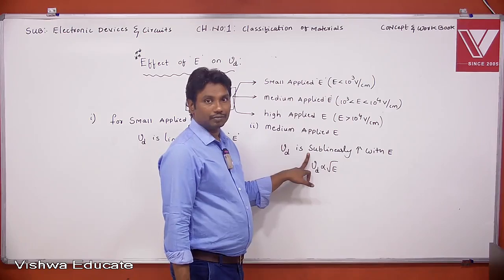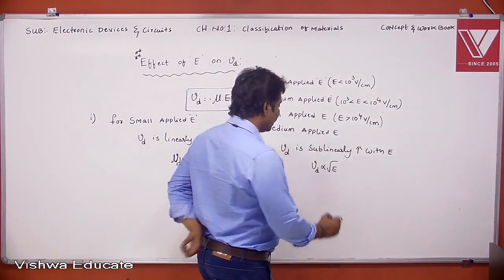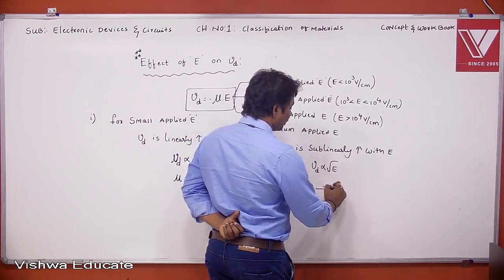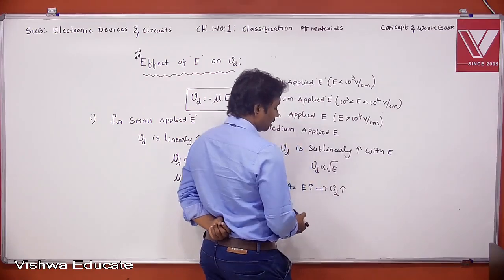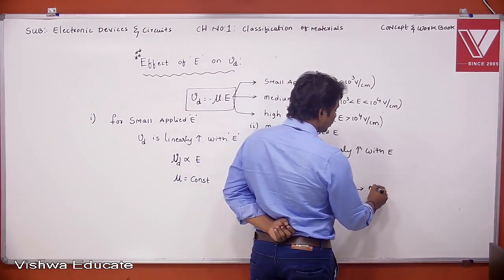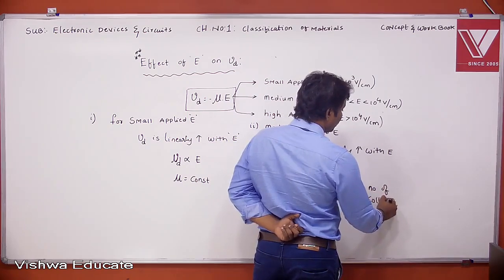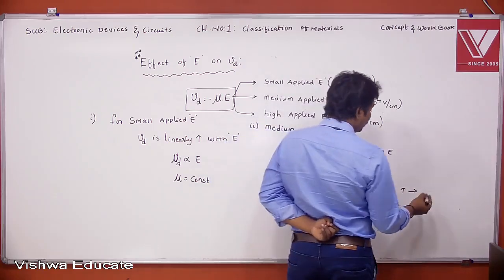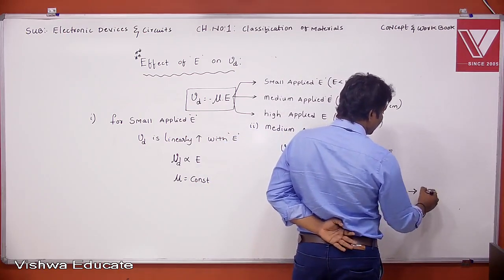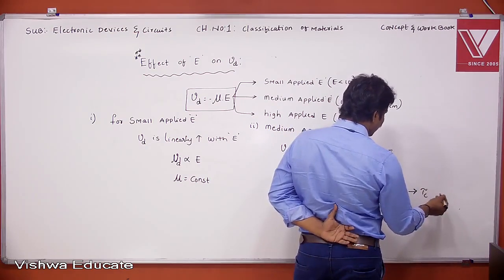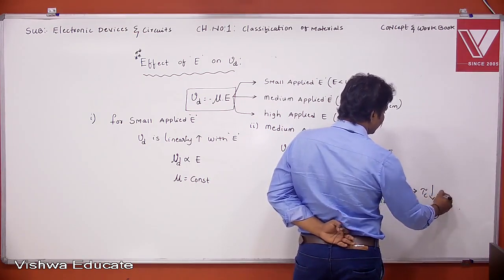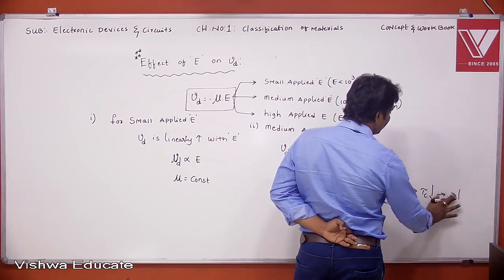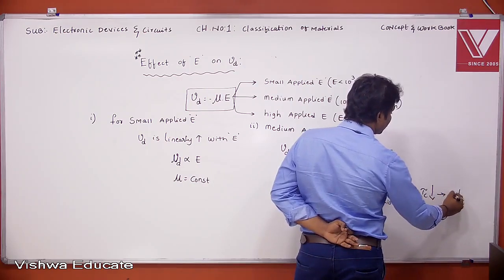Why? Because as the electric field increases, the drift velocity increases, right? If the drift velocity increases, the chance of collisions also increases, right? If the chance of collisions increases, the mean time decreases. If the mean time decreases, the mobility decreases.